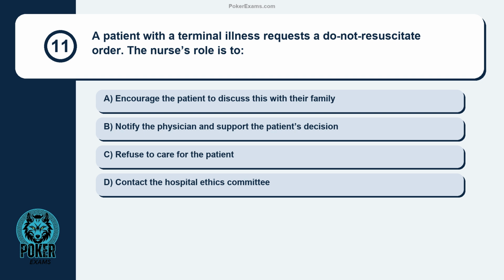Question 11. A patient with a terminal illness requests a do not resuscitate order. The nurse's role is to encourage the patient to discuss this with their family, notify the physician, and support the patient's decision. Refuse to care for the patient. Contact the hospital ethics committee.